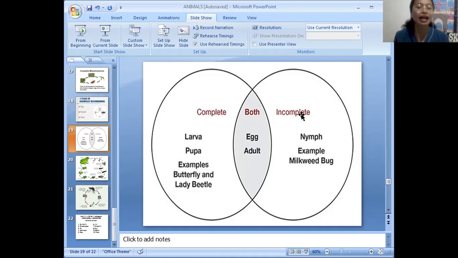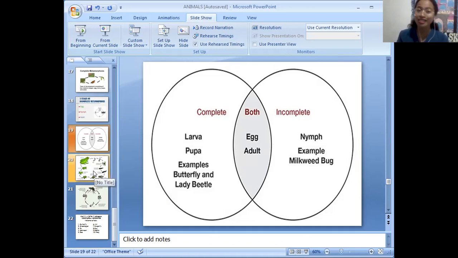The center is the stage that they have in common. While for the incomplete, we have the egg, nymph, and adult. So only three. Examples of complete are the butterfly and lady beetle. For the incomplete, milkweed bugs, grasshoppers, or dragonflies. So these are the differences between the complete and incomplete.